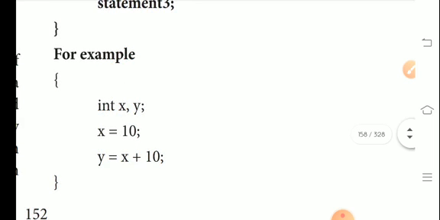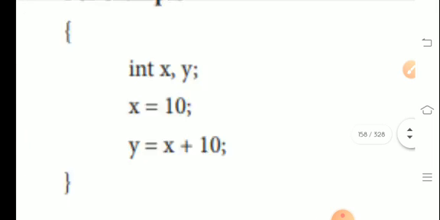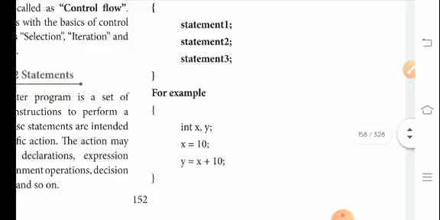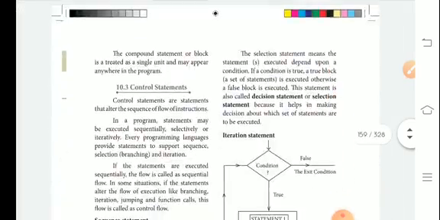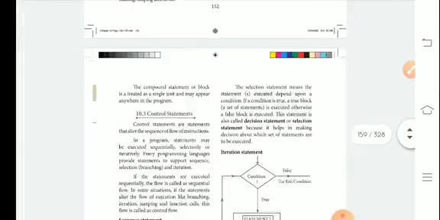In a programming language, the user can do whatever operations within these braces. So it's called a block of statements. The compound statement or block is treated as a single unit and may appear anywhere in the program.